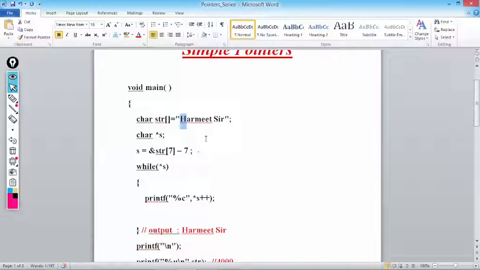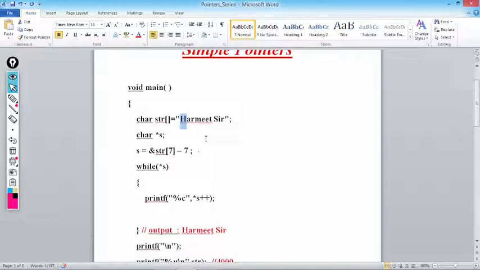So minus 7 will decrement 7 bytes and it will start pointing to h. So what does s hold? s holds the address of h. h is the 0th element. Then what are we writing? While value at s. Value at s is h. h is a non-zero value because h will have some ASCII value, and that ASCII will be non-zero. Non-zero means true. So the loop will satisfy the condition and it will print %c, comma, value at s plus plus.